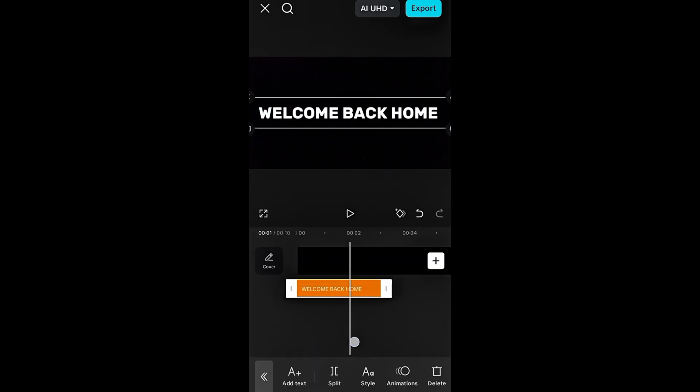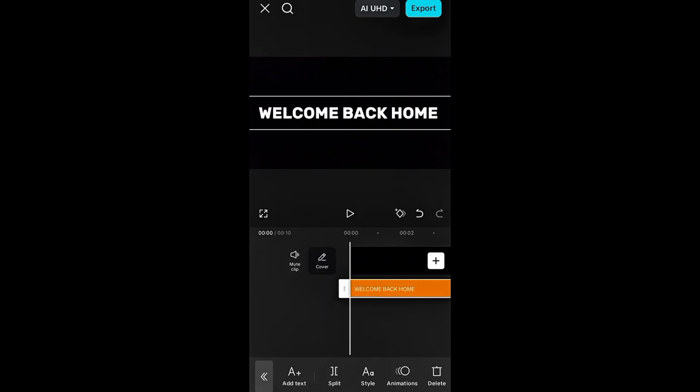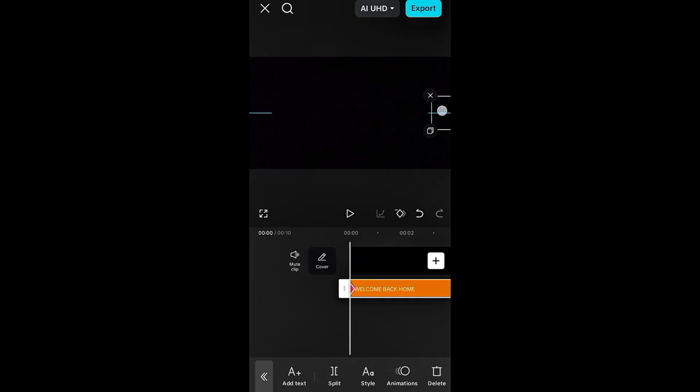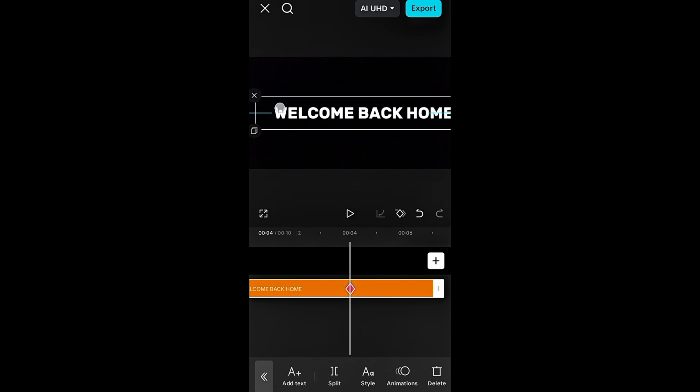After adding the text, I set its duration to 7 seconds. After that, I added a keyframe to the beginning of the text, then moved it out of the screen. I moved forward on the timeline to about 4 seconds of the text and dragged the text back to the screen. Another keyframe was automatically added.